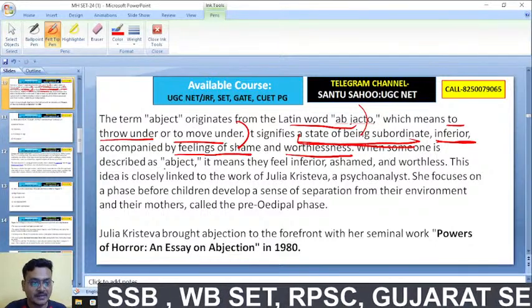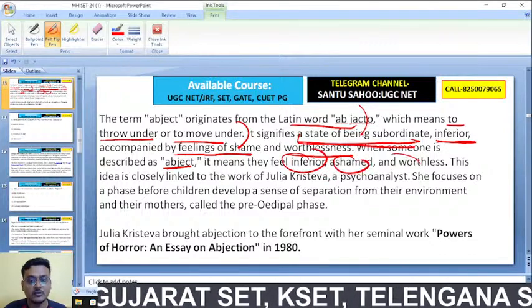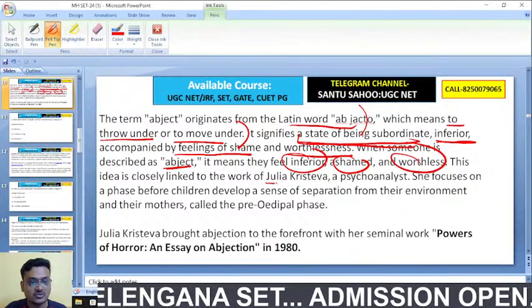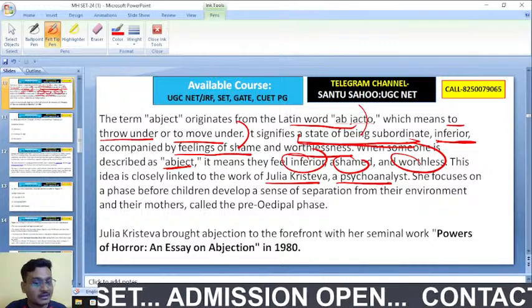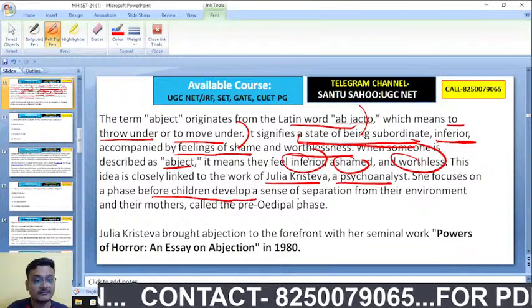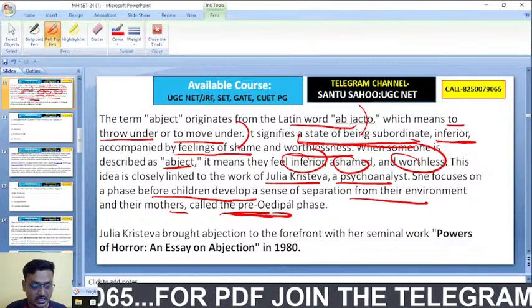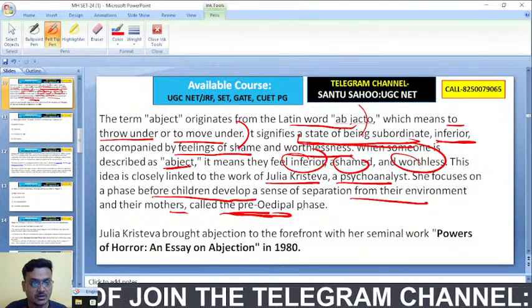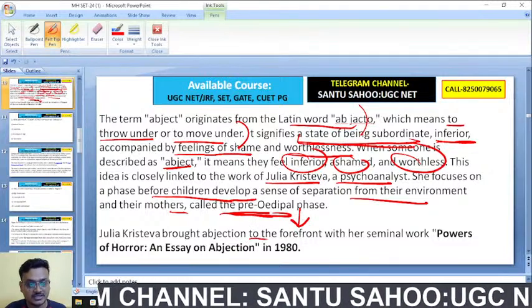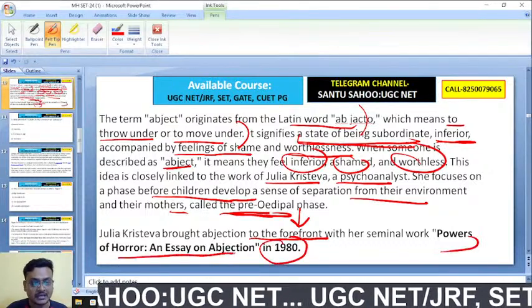When someone is described as abject, it means that they feel inferior, they feel ashamed, they feel worthless. Got it? This idea is closely linked to the work of Julia Kristeva, a psychoanalyst who focuses on the phase before children develop a sense of separation from their environment and their mother, called the pre-Oedipal phase. Julia Kristeva brought abjection to the forefront in her 1980 work Powers of Horror, an essay on abjection.